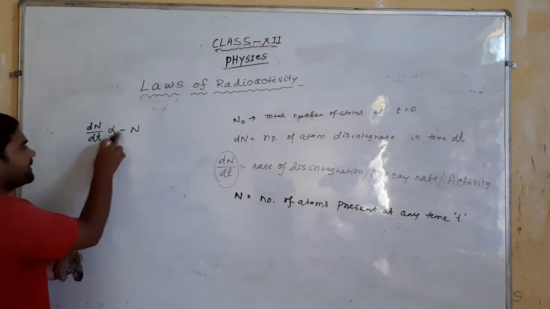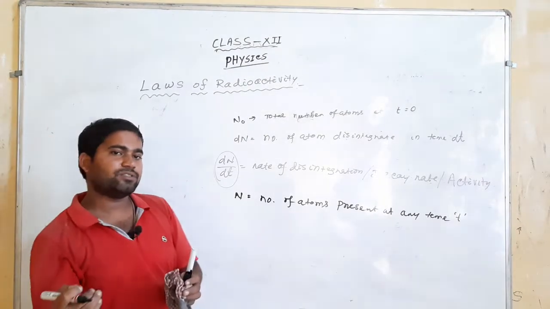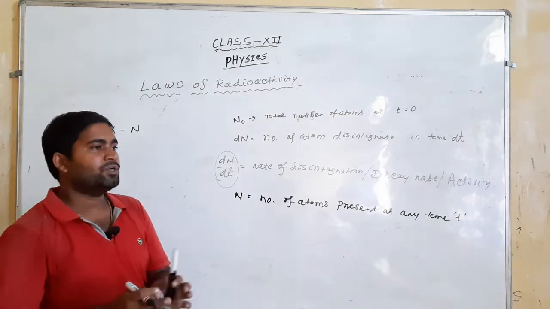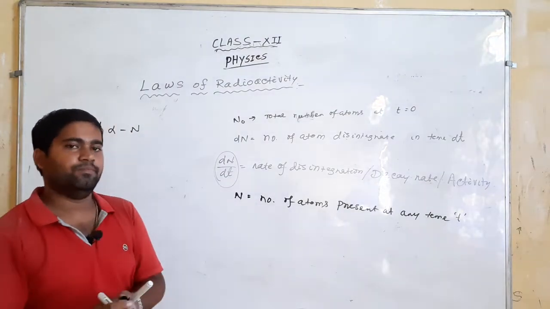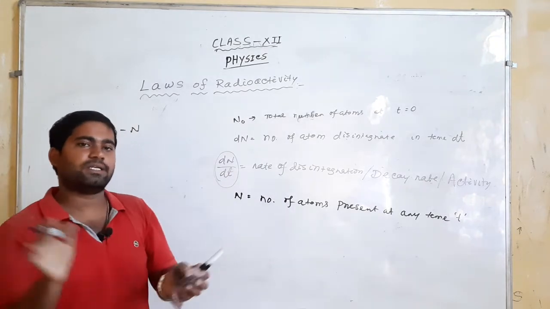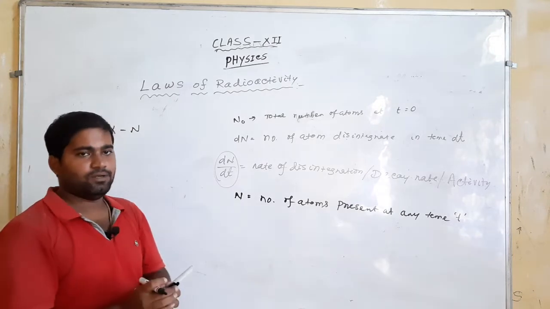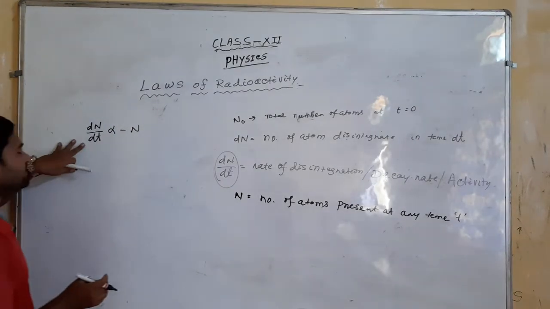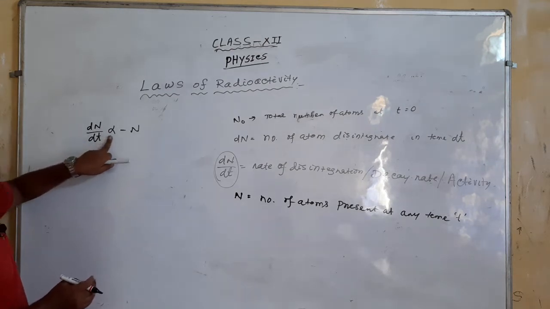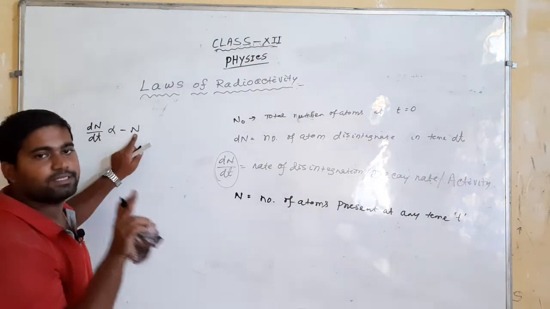It shows that the number of atoms continuously decreases as time proceeds, from the initial value, because of continuous emission of alpha, beta and gamma. So the rate of disintegration is directly proportional to the number of atoms present at that instant.